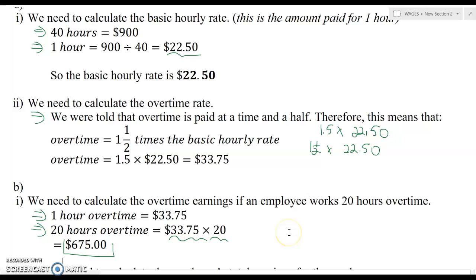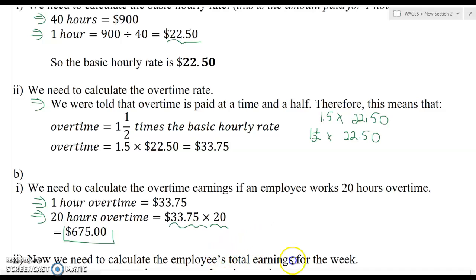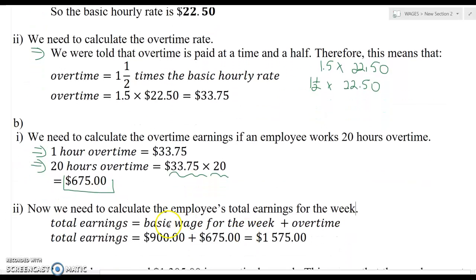So we just calculated how much money he will get for 20 hours overtime. Now they want to calculate the employee's total earnings for the week. The total earnings for the week, think about it. You work a regular 40-hour week, plus 20 hours overtime. That means you're getting a regular pay plus 20 hours overtime, right? So the total earnings for the week is the basic wage for the week plus the overtime, right?